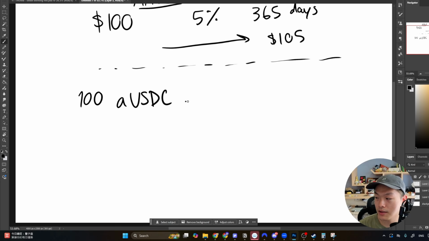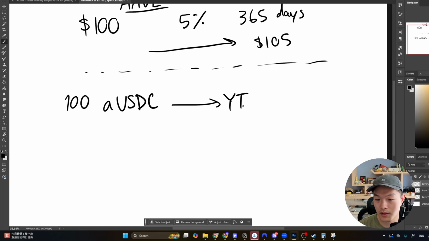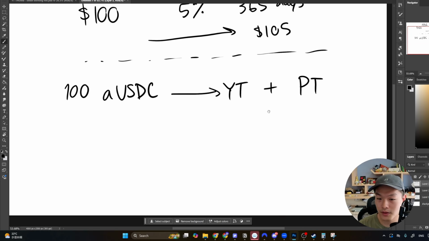But what Pendle basically does is it splits this aUSDC into the yield token, the YT, and then the PT, which is the principal token. So the easy way to understand YT and PT is that the YT entitles you to the underlying yield and the airdrop points of the underlying protocol. So let's say the YT would be worth $5 in the very beginning when you first buy into this token. And then the PT would be worth $95, right? Because you're turning $100 and then splitting it into two. You can't just create money out of thin air, right?